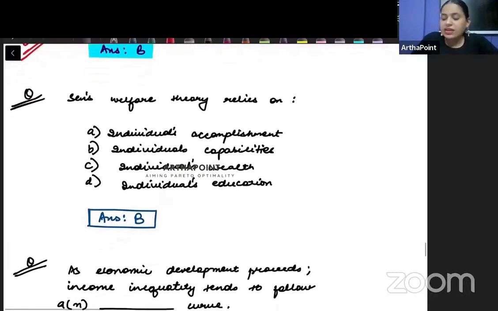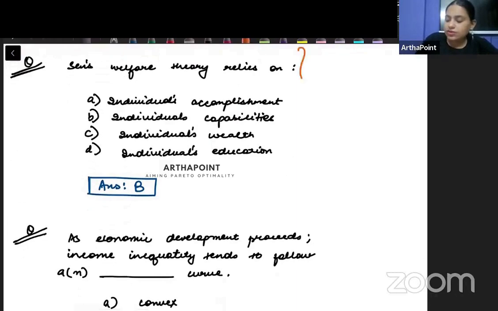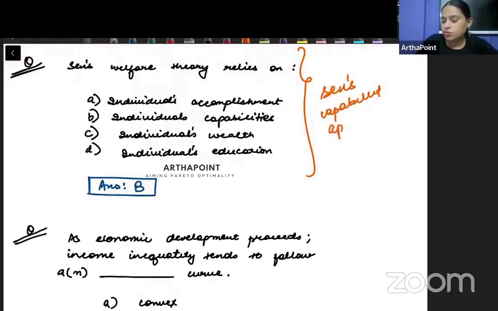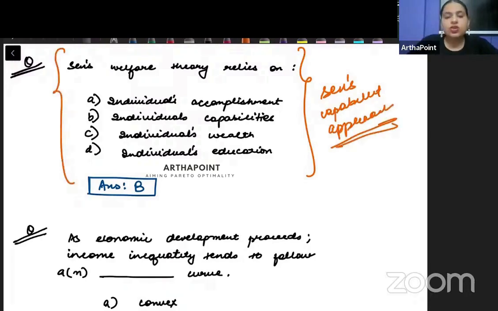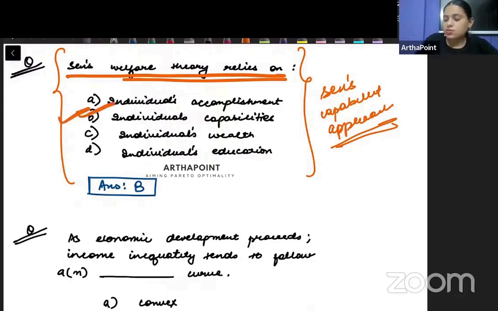Okay. Then, beta, as I told you, they can ask you a question on Sen's capability approach. Basic questions on Sen's capability approach can also be asked. So for example, here it is simply saying Sen's welfare theory relies on. So we know it talks about the capability approach. That's it. That's the answer to this question.